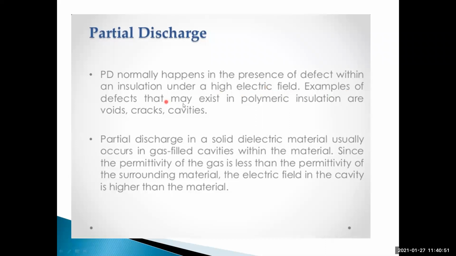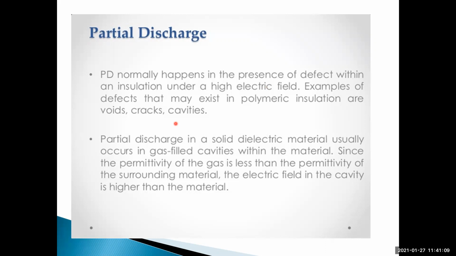Examples of defects that may exist in a polymeric insulation are voids, cracks, or cavities. Because of voids, cracks, or cavities in insulation, there may be a possibility of partial discharge.